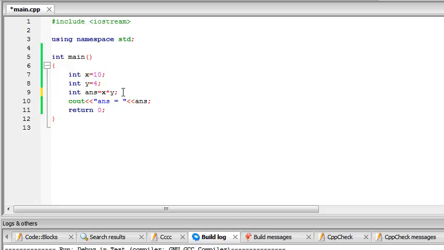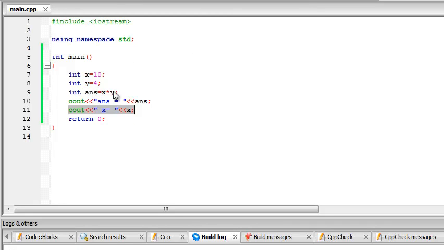A little more into how the cout statement works. If I write like this, cout answer equal to the value of answer, which is 40 in this case, and in the next line cout x equals the value of x, which is 10, you may think it prints on separate lines, but it won't do that. The program will consider all of these in one line.